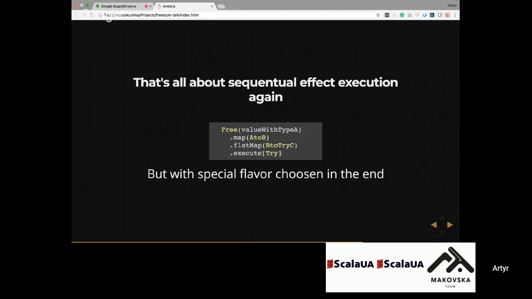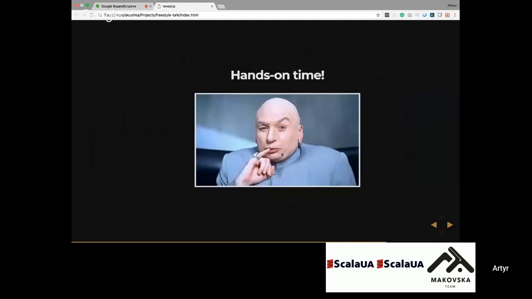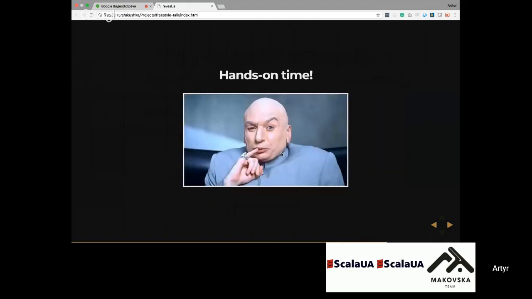Now we have some understanding of what free algebra and free monads are. I think it's time for showing off. We will not have live coding, but we will have something like that. And we will have quite an interesting topic.